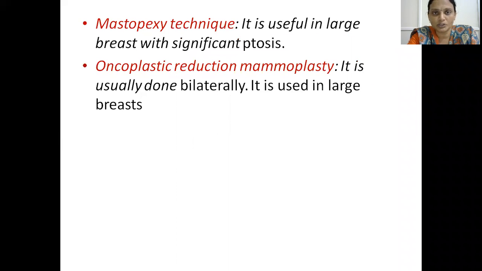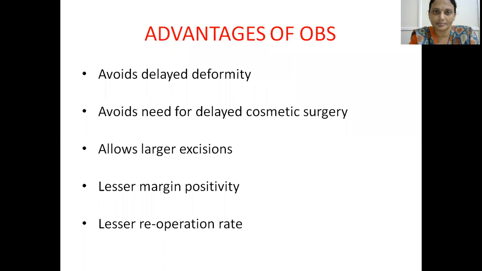So various mastopexy techniques are useful in large breast with significant ptosis, and oncoplastic reduction mammoplasty done bilaterally is used in large breast. What are the various advantages regarding the oncoplastic breast surgeries?